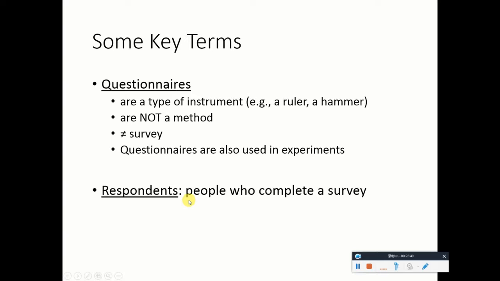Okay, a second terminology is respondents. Respondents simply mean people who complete a survey, right? They respond to this method by filling out questionnaires.